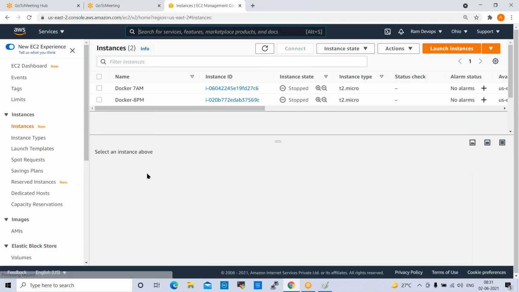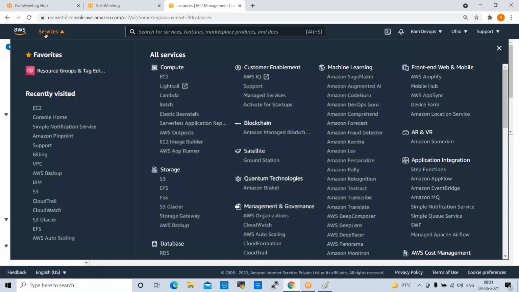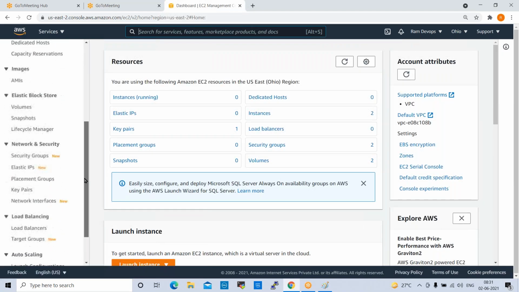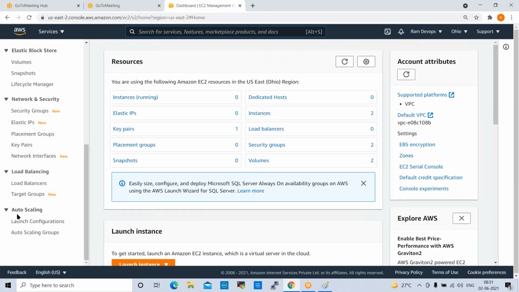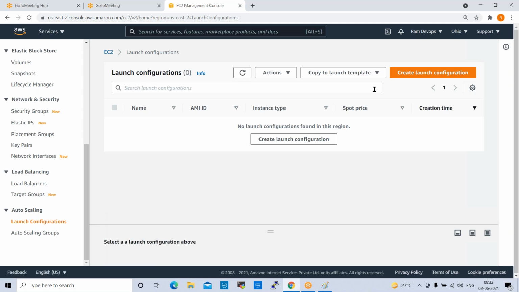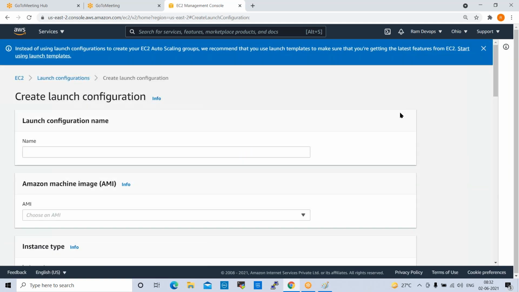If you want to create autoscaling, we need to go to Services, EC2, go down here and see Auto Scaling. Here we have launch configurations and auto scaling groups. First, we need to create launch configurations. Click on create launch configuration, and enter the launch configuration name.